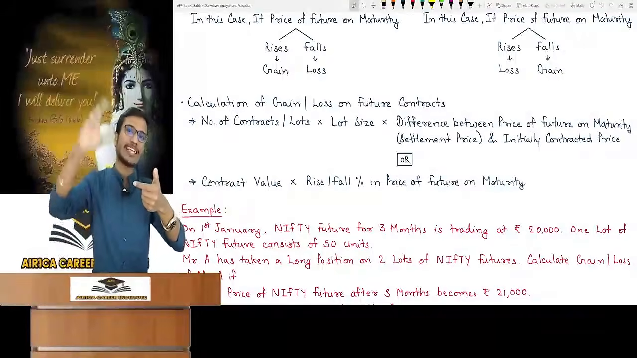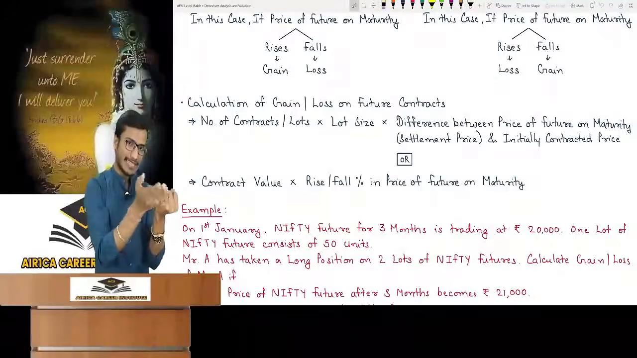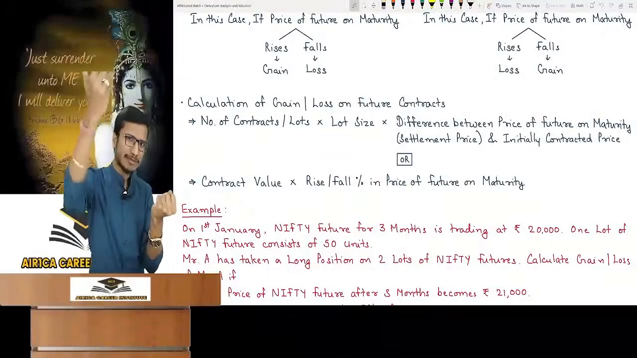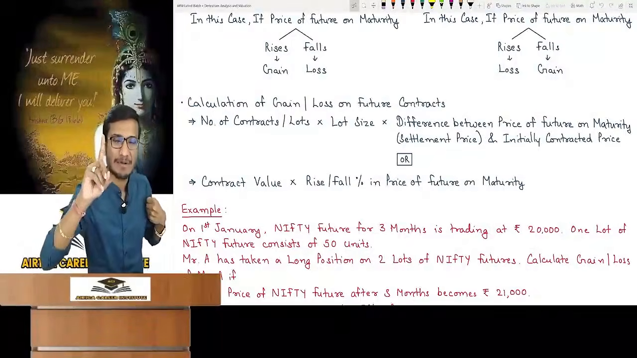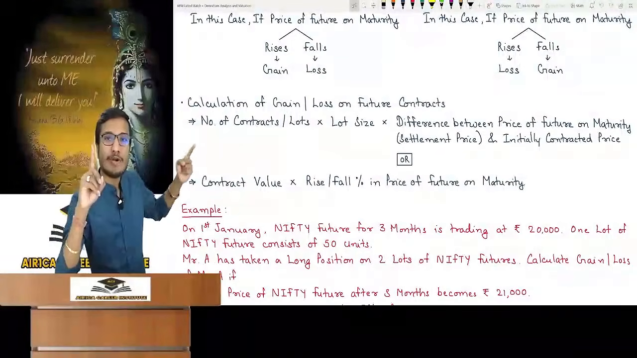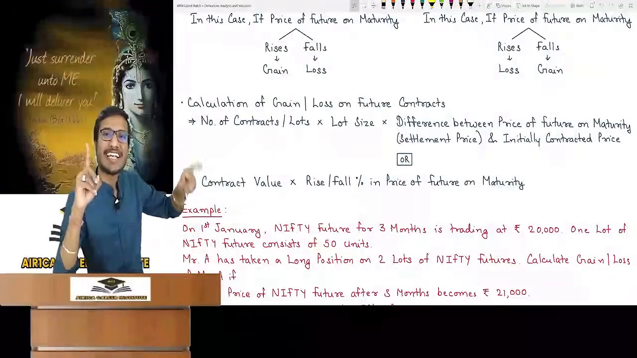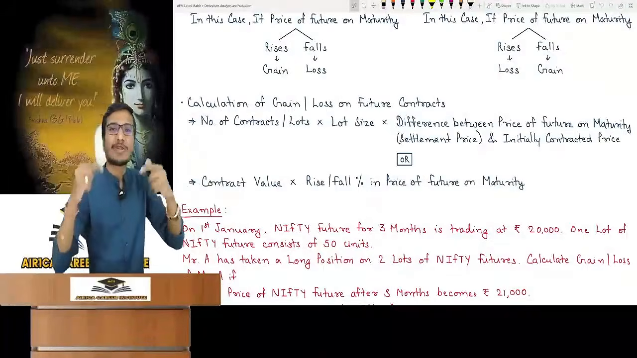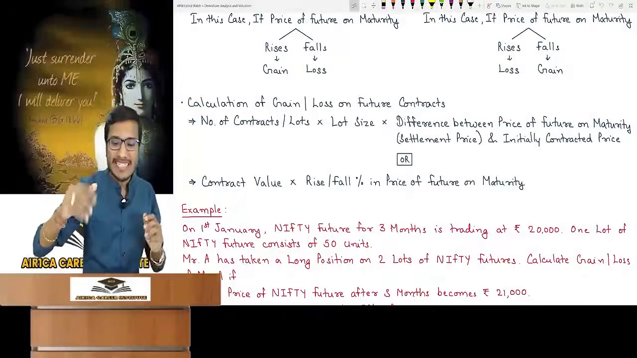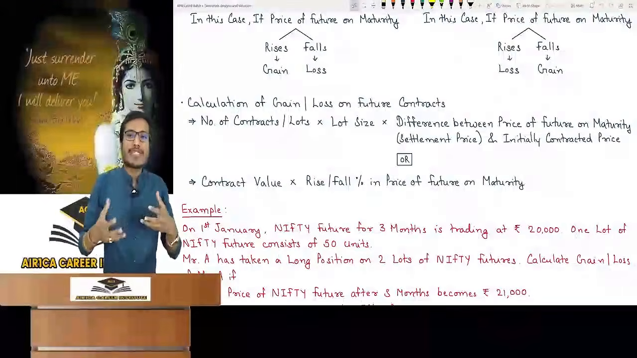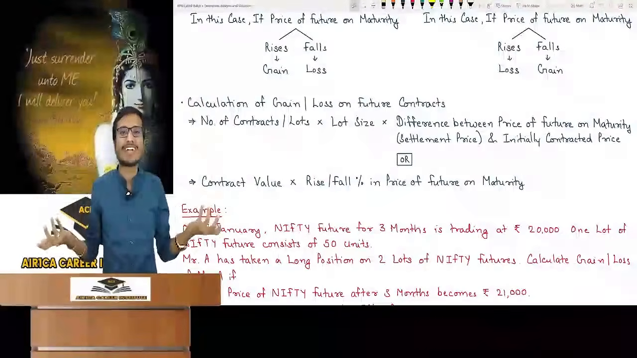Multiplied by what? The gain or loss, the difference in price. Initially, the contract was done as a contract to buy at 2500, upside betting. After 3 months, the price in the market was rupees 2600. I made 100 rupees profit on a single share. How much did I make on the contracts? I have made 4 contracts of a lot size of 50, meaning 200 shares, with 100 rupees profit per share. How did we calculate the per share profit? The difference between the price of the future on maturity, the settlement price, and the initially contracted price.